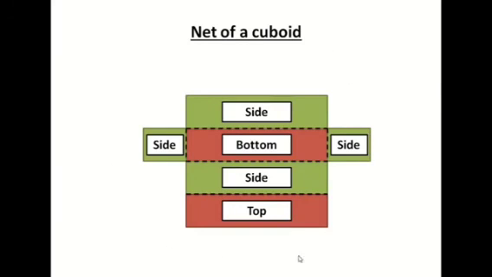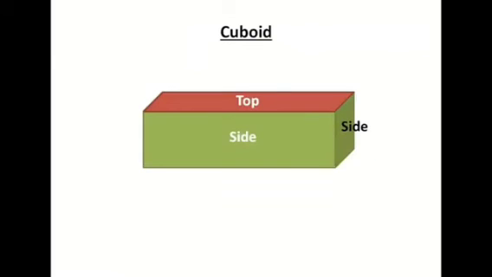So here we have drawn the diagram on a plane, so it is a two-dimensional figure. As we fold, it will convert into a three-dimensional figure, and that is here a cuboid. That's why it's a net of a cuboid. Let's see how it looks. Your cuboid will look like this, where the top will be maroon and the bottom also will be maroon, and all four sides will be green. The front and the right side you can see here.